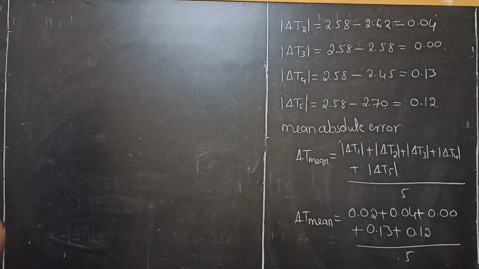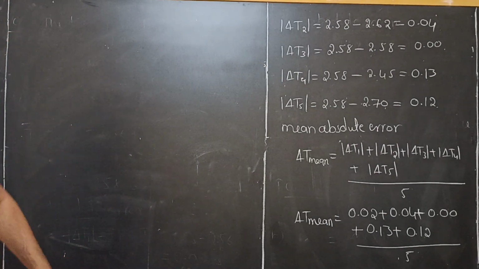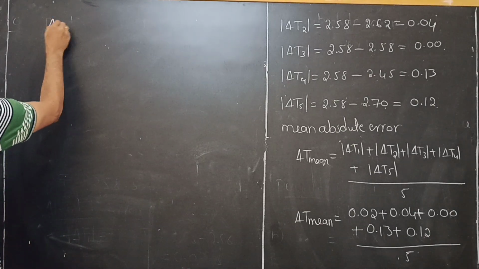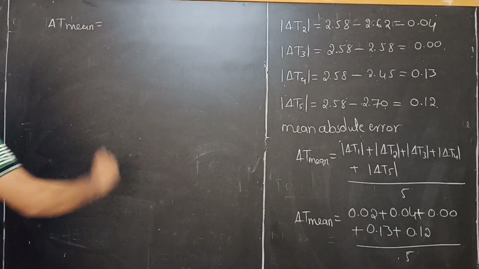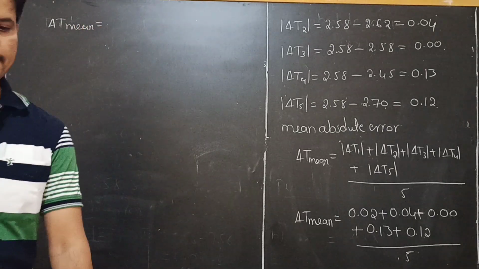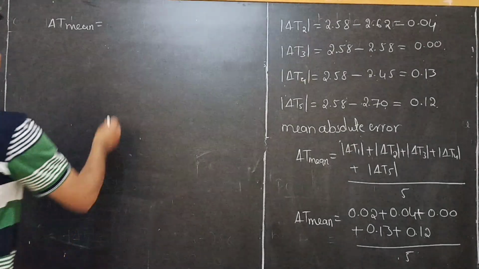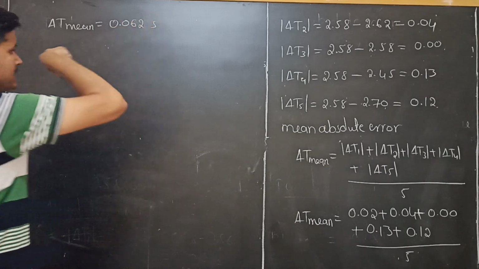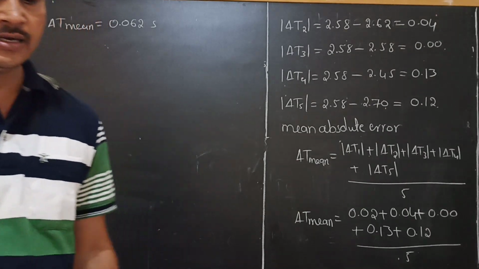How much should we get? 0.062. How much do you get? 0.062 seconds. This is the mean absolute error.